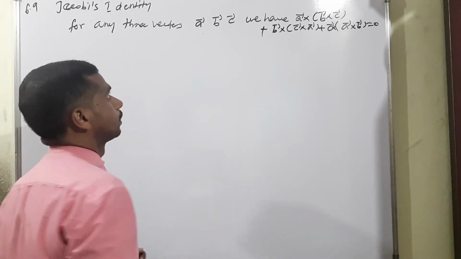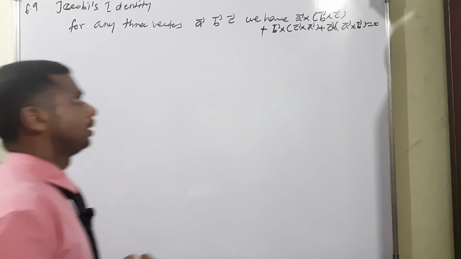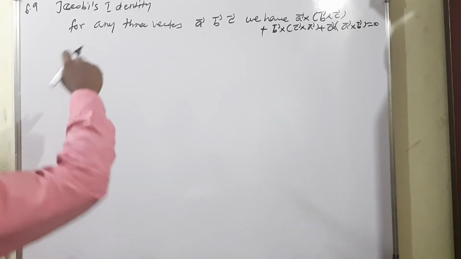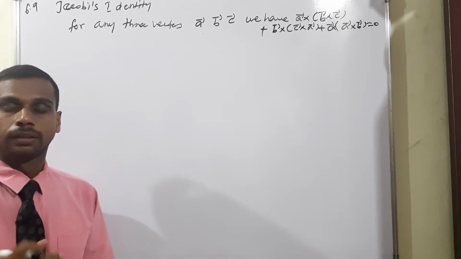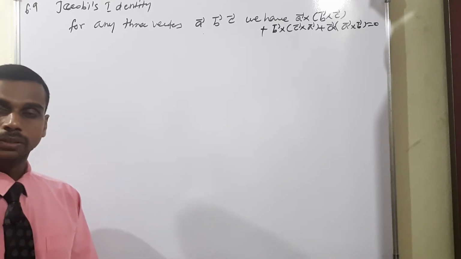For any three vectors A, B, C, we have three conditions. Look at this, this is already theorem 6.8 that we have seen. What is the name? Triple product, isn't it? So, the vector triple product.